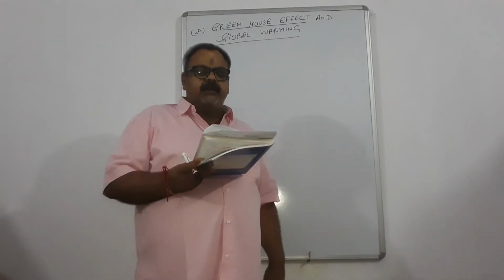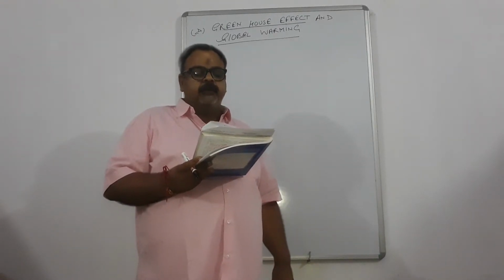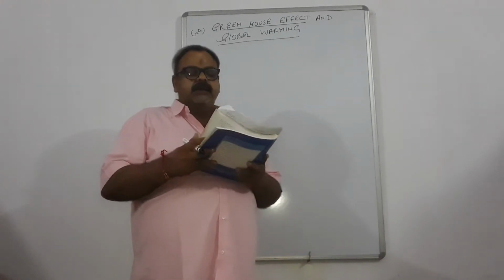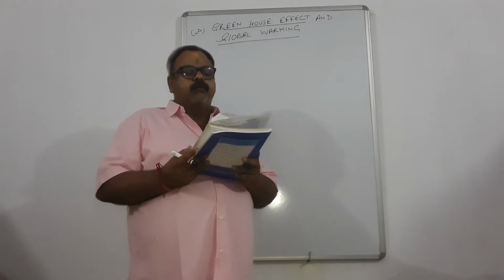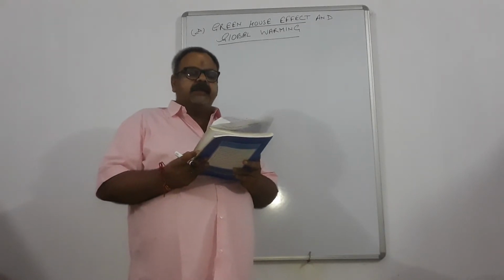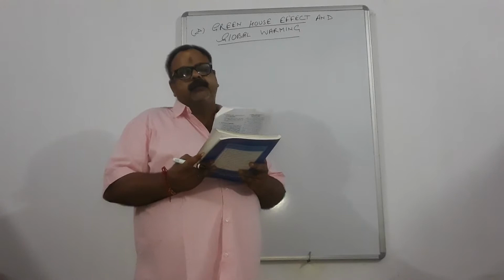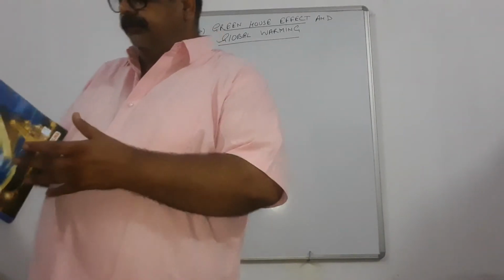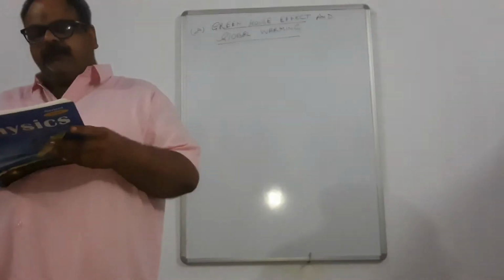Third point they have mentioned in the syllabus given by the board now: global warming and greenhouse effect. This is the last unit of the chapter, global warming and greenhouse effect, and the scientific definitions of the above. Now see students, according to this, come to page number